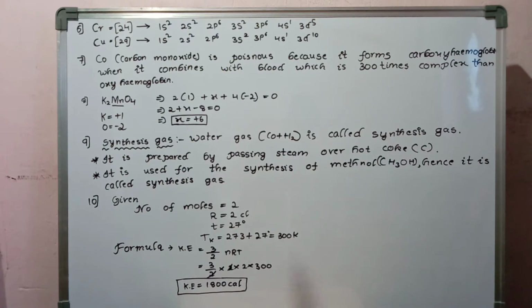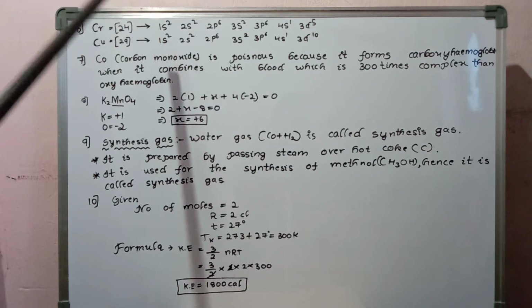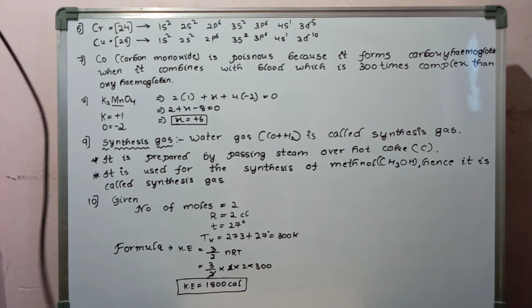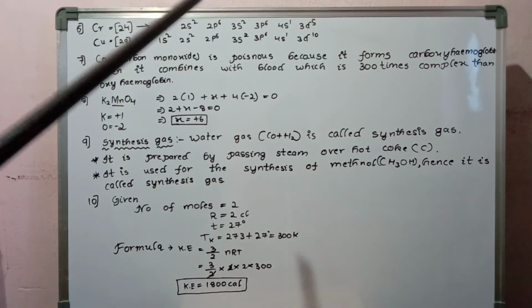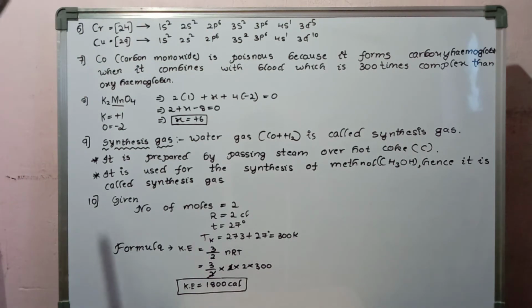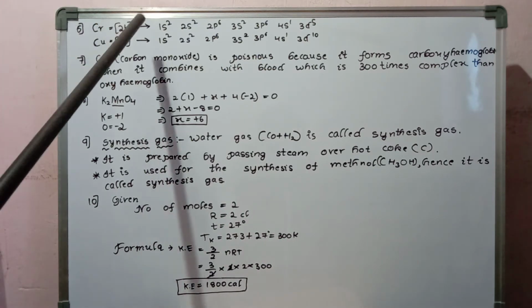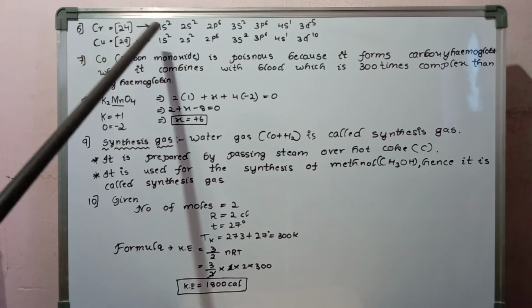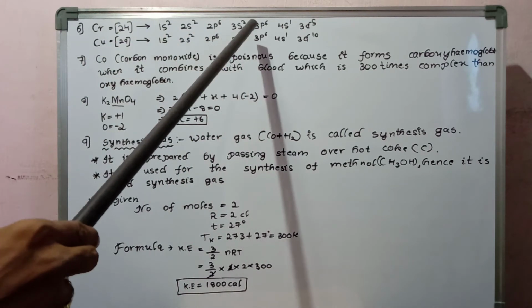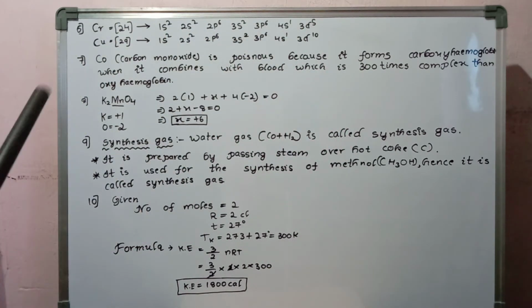Actually, what is given on the board is the actual configuration. The configuration should be 1s2, 2s2, 2p6, 3s2, 3p6, 4s2, 3d4 only. But here I wrote chromium 24: 1s2, 2s2, 2p6, 3s2, 3p6, 4s1, 3d5. Half-filled or fully filled orbitals are more stable.